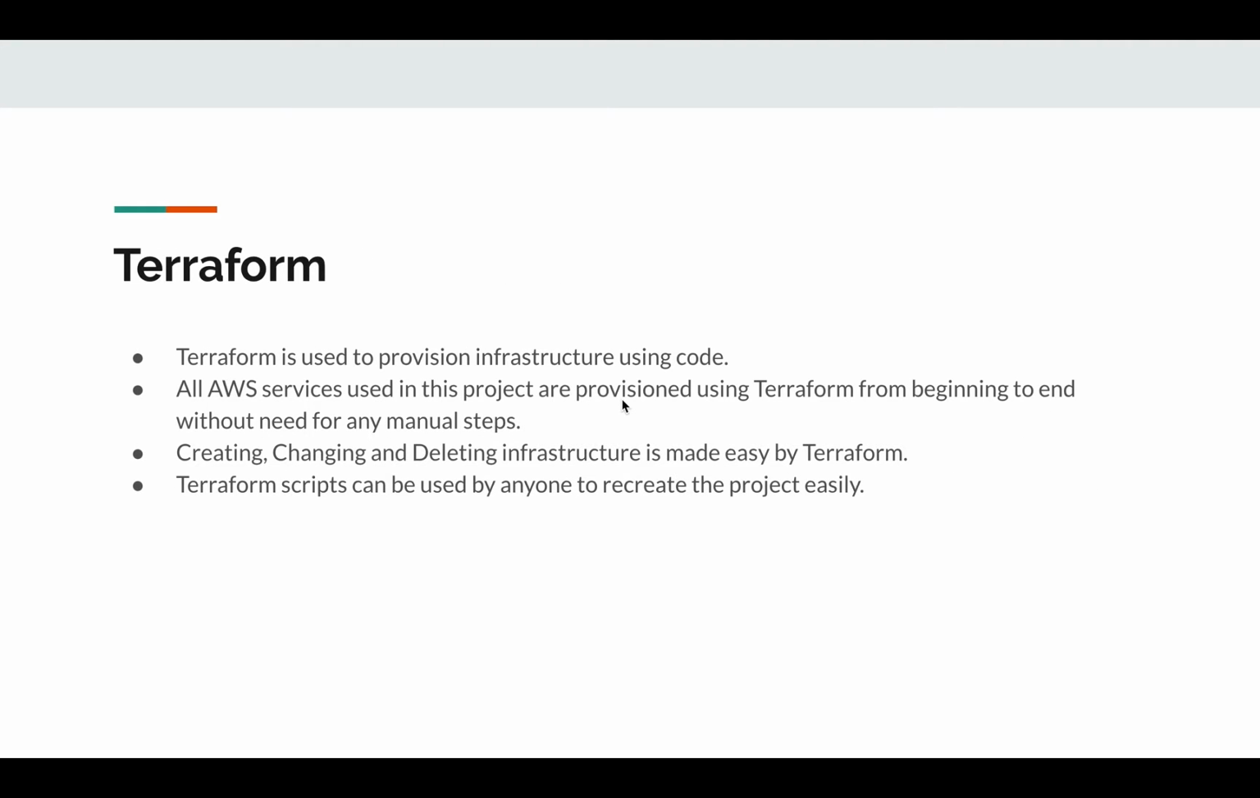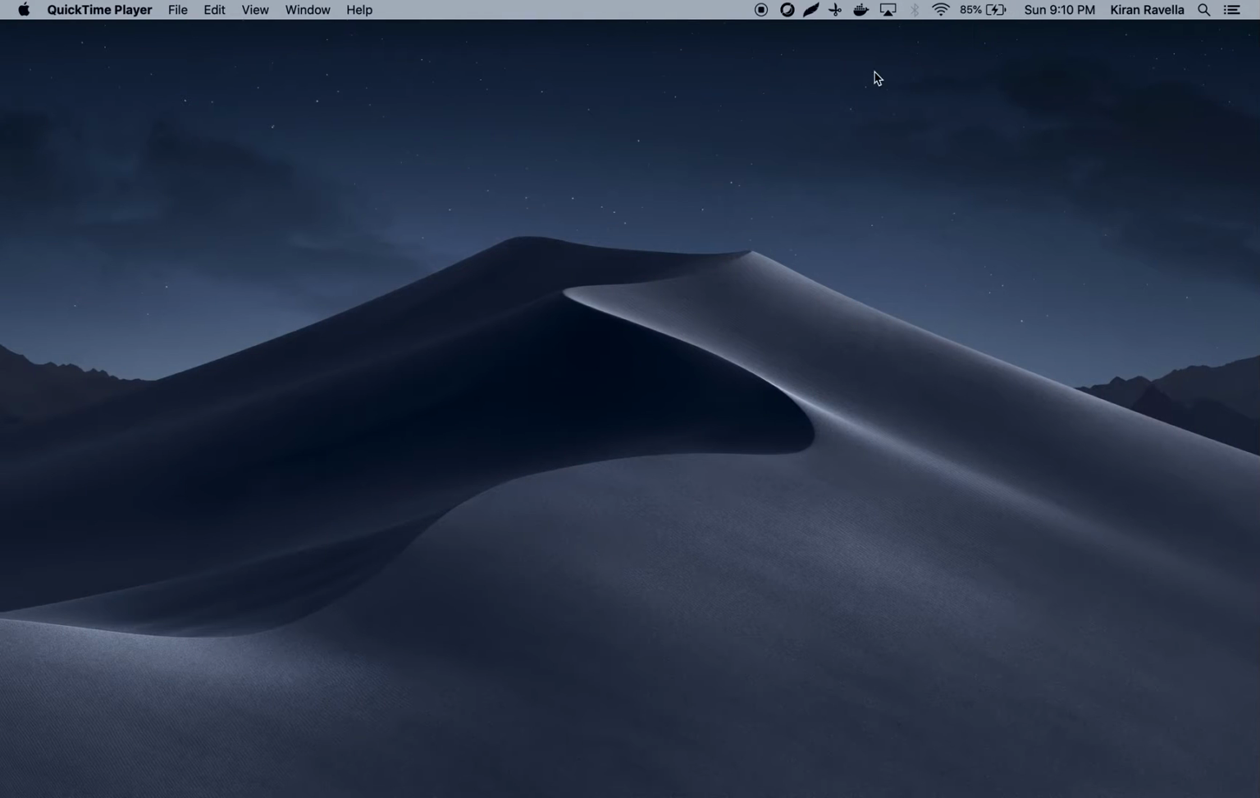I'll be showing you a demo shortly, and all the services that are discussed in this deck so far will be provisioned automatically using something called Terraform. Terraform is used to provision infrastructure using code instead of going and manually clicking in the management console. With that, it's time for demo. I would like to pause the video here.